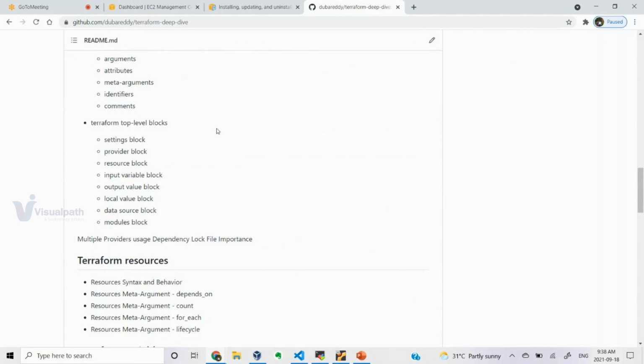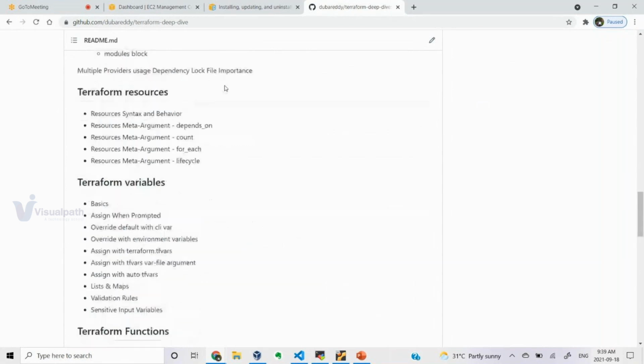Nothing will change, whether you use Terraform CLI open source, or Terraform Enterprise, or Terraform Cloud, it is the same. The concept will be the same, but the providers might change. That's it. It means you have to use that specific provider and write that specific configuration file. So as simple as it is.